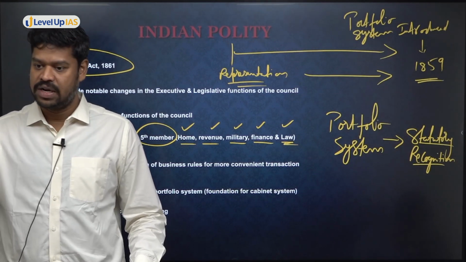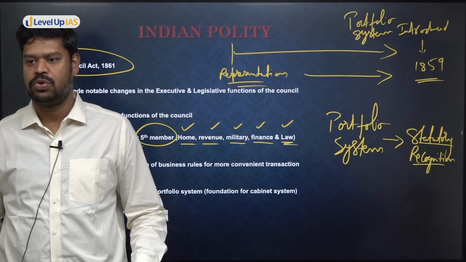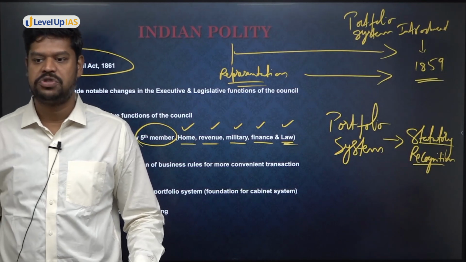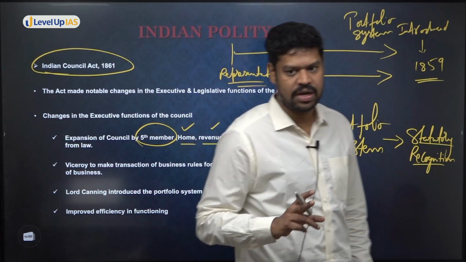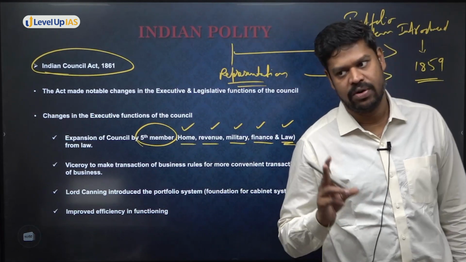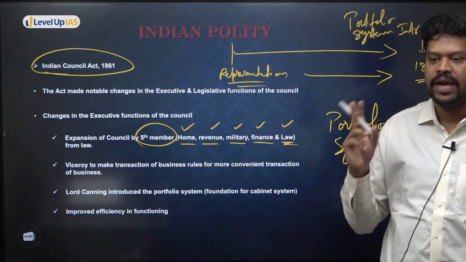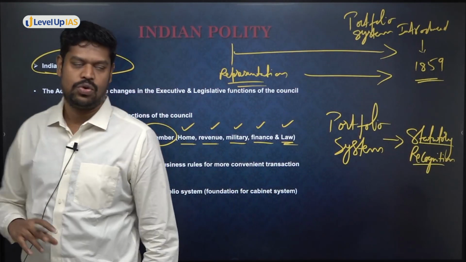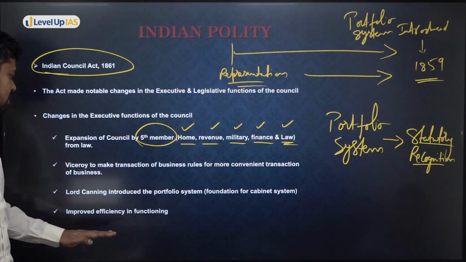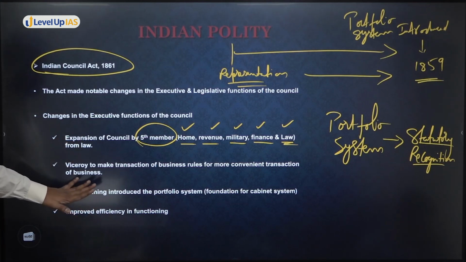But however, it was recognized by a law only in 1861 by the Indian Council Act when the British Parliament has passed this law. So when was a portfolio system given statutory recognition? 1861. When was a portfolio system introduced? 1859. Okay, and who introduced the portfolio system? Lord Canning.